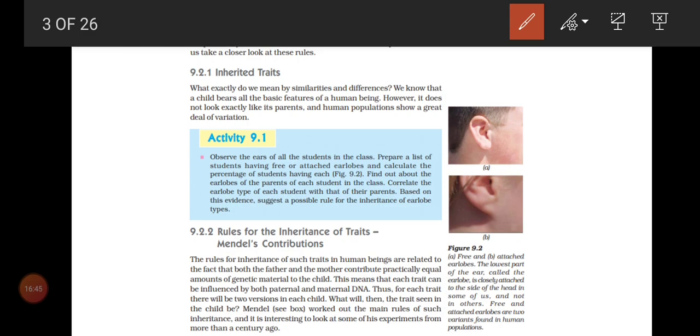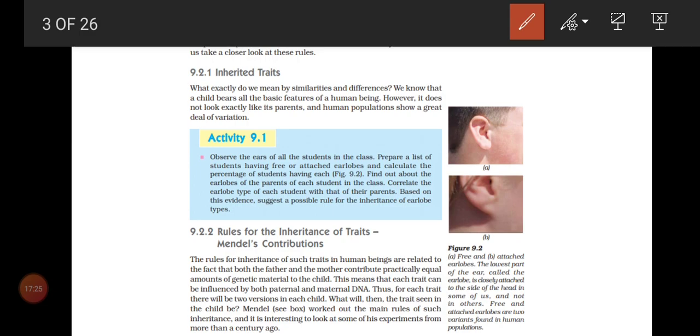Next we'll move on to a popular scientist, Mendel, Gregor Johann Mendel. He is the father of genetics also. And why do we want to learn about Mendel's laws? In your syllabus they have given 2 laws of Mendel. Mendel proposed 3 laws, but in your syllabus 2 laws are given. What he did and how he was able to give all those laws, we are going to see in detail. Children, before moving to Mendel's laws, why do we need to learn Mendel's laws of inheritance?